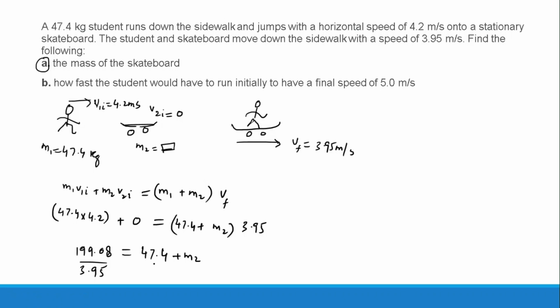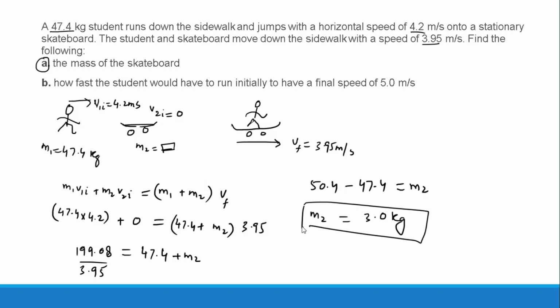So 50.4 minus 47.4 is equal to m2. Subtracting 47.4, I got exactly the mass of the skateboard: 3 kilograms. But the mass is given to three significant figures and the speed to two, so the minimum is 2, and I can simply write 3.0 kilograms as the mass of the skateboard.